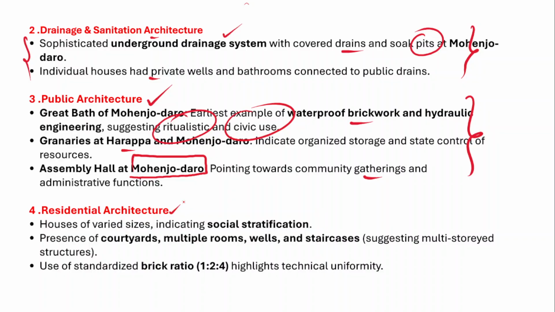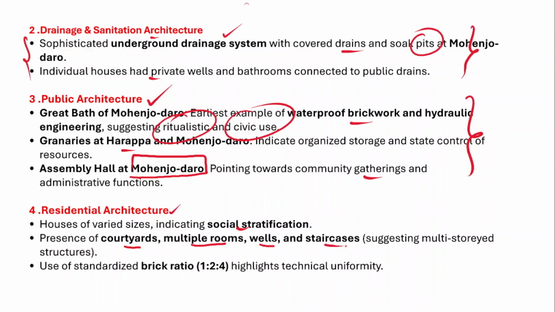And if we talk about the residential architecture, there were houses of different sizes. The houses of different sizes indicate that at that point of time there was a social stratification of people, based on social status or economic status. And similarly, as part of Harappan architecture, they have courtyards, multiple rooms, wells, and staircases.